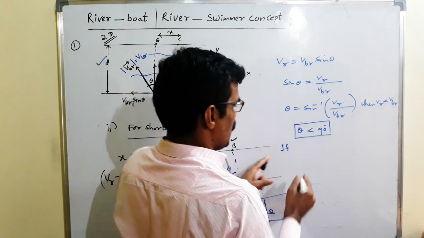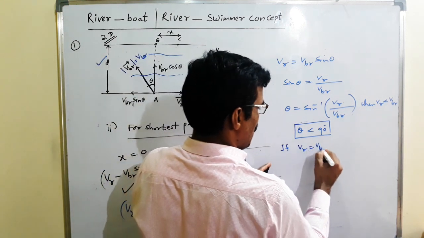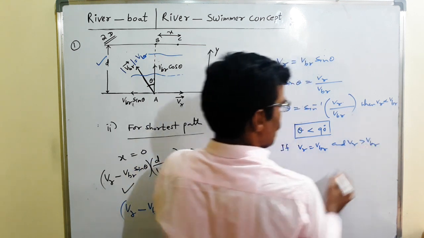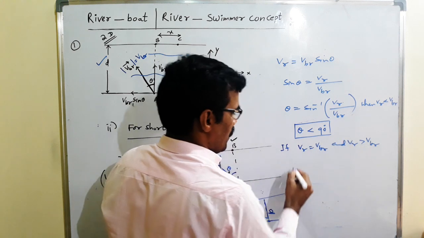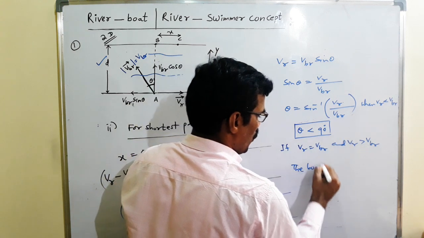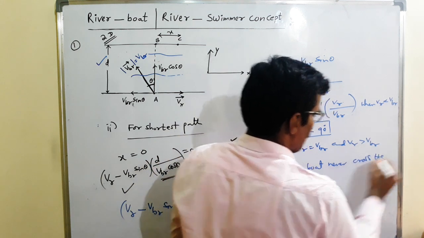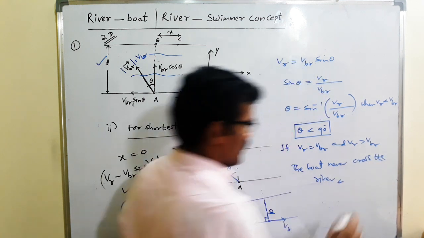When what condition? VR is equal to VBR and VR greater than VBR. The boat never crosses the river.